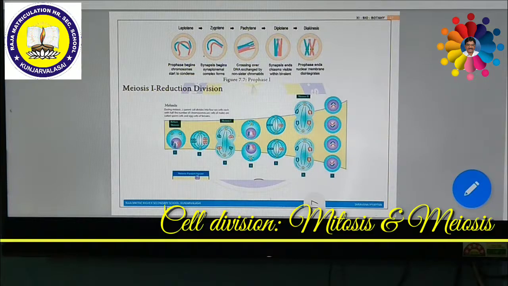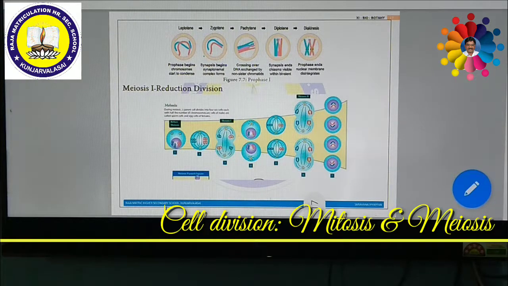Meiosis is very common in reproductive organs. In plants, it takes place in the androecium and gynoecium. In animals, it takes place in the testis and ovaries. Usually meiosis takes place in reproductive cells, as I said just now. It results in the formation of gametes with half the number of chromosomes.